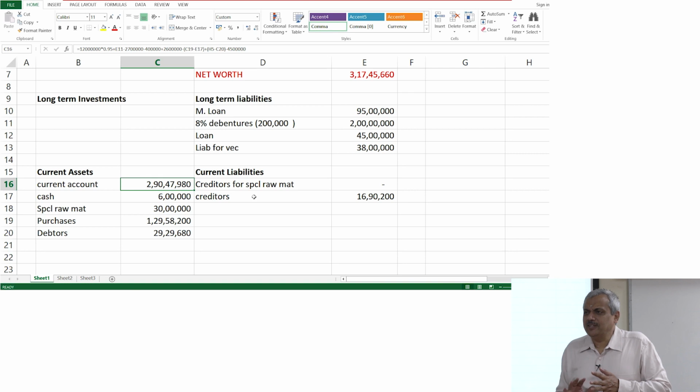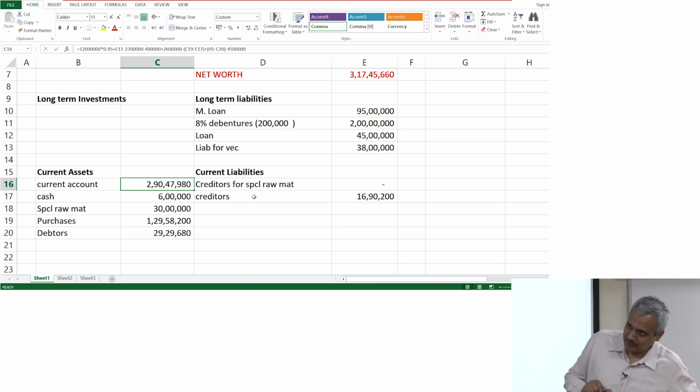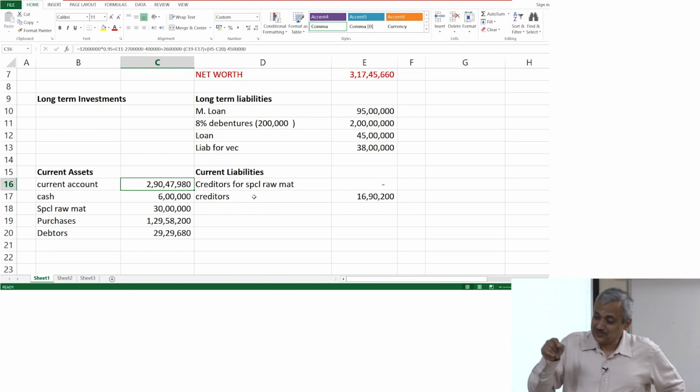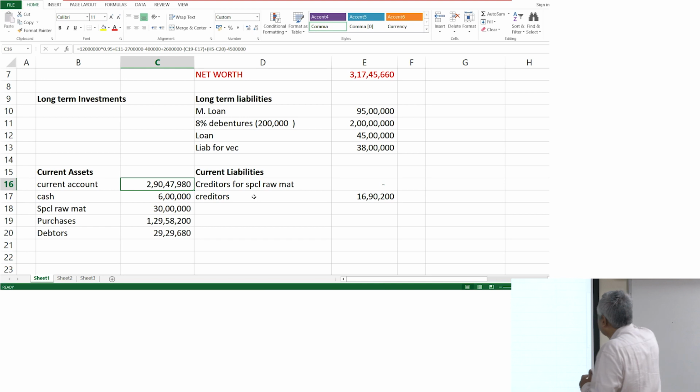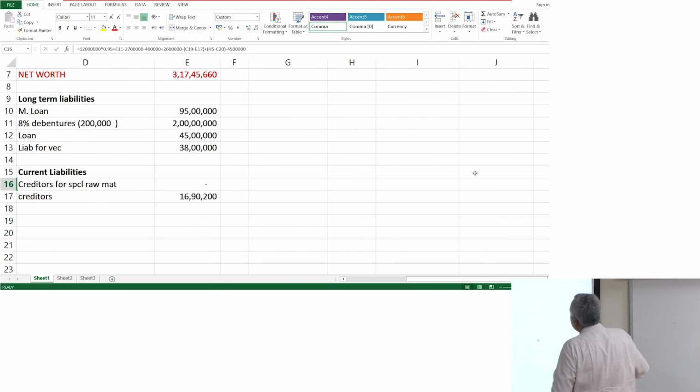You have spent the money, 1 year part of it, that is 45 lakhs divided by 2, assuming that this is done at the beginning of the year. Supposing this ad was shot only on 30th of June and becomes valid from 1st of July, it is still valid for 2 years. What is the expenditure that I will charge?